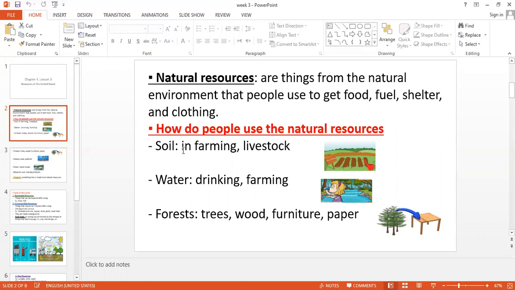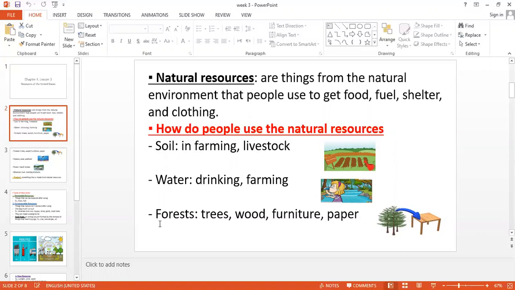Number one, soil. Soil is considered a natural resource because it is found naturally on Earth. No man can make soil. And we can use it in farming and raising livestock, meaning animals. Number two, water. I mean the water of oceans, seas, and rivers. The water of rivers is a natural resource, and we can use it for drinking and farming too.